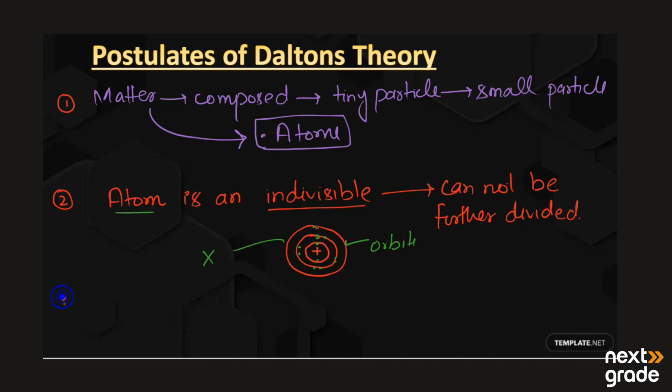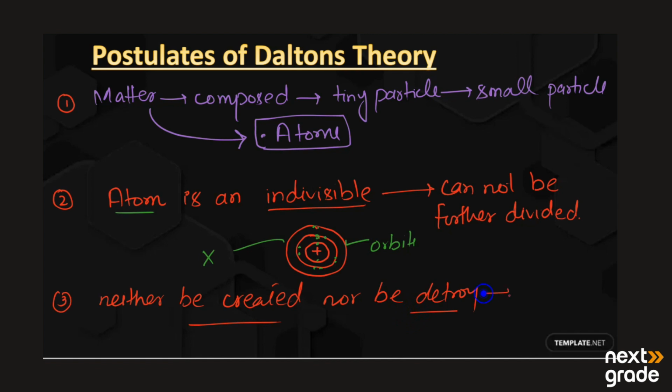Next, the third postulate of Dalton's atomic theory was that an atom can neither be created nor be destroyed. It means we cannot make an atom by ourselves and cannot destroy an atom. So it is impossible to create or destroy an atom. This was the third postulate of Dalton's atomic theory.